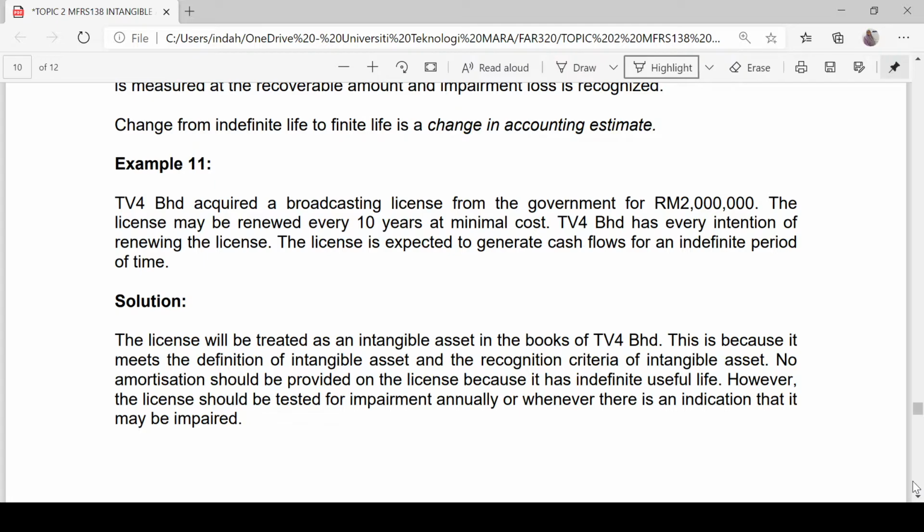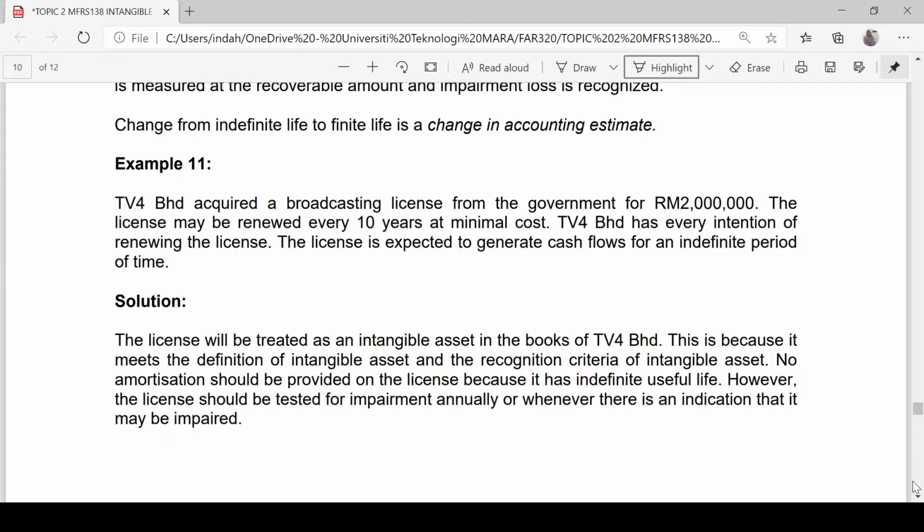A broadcasting license can be recognized as an intangible asset with an initial cost of 2 million because it meets the definition and the recognition criteria of an intangible asset. The broadcasting license is identifiable, controllable, and it is probable that future economic benefit will flow to the entity. The cost can be measured reliably.